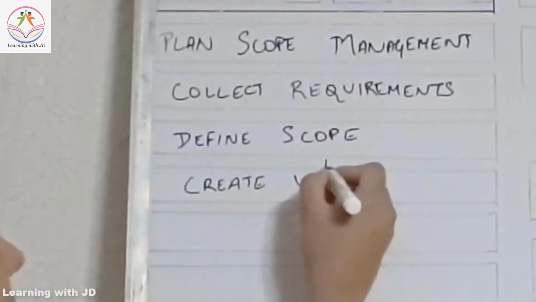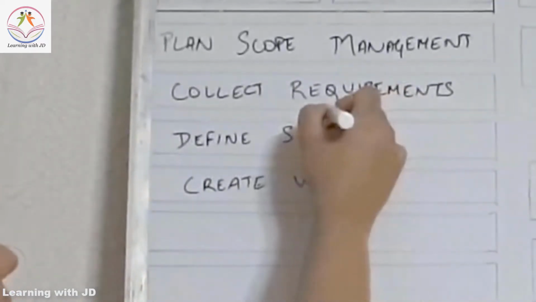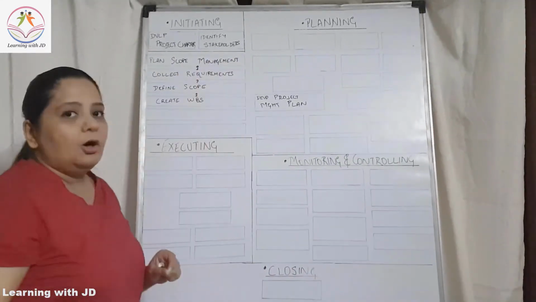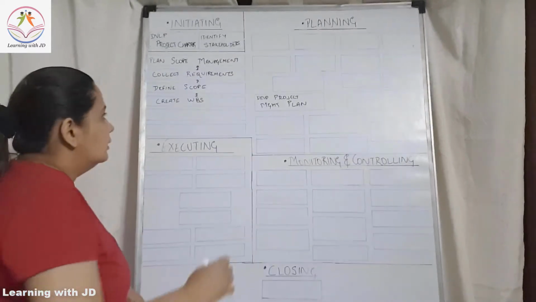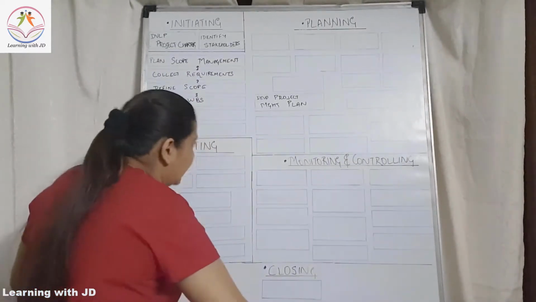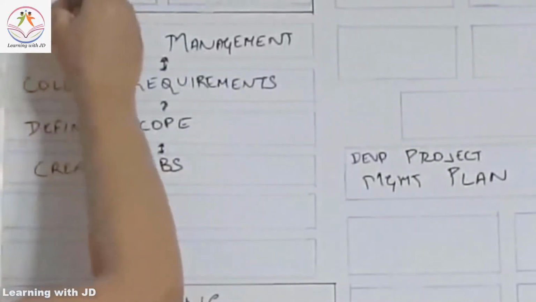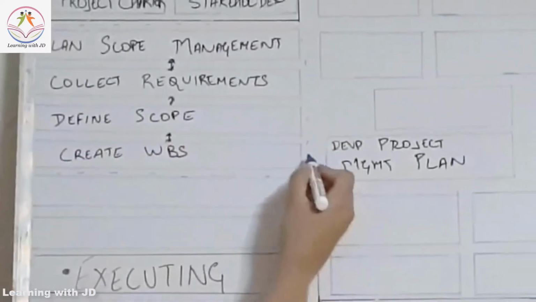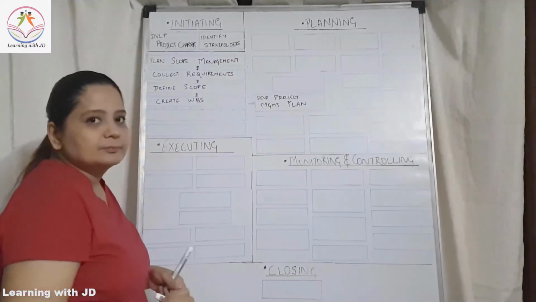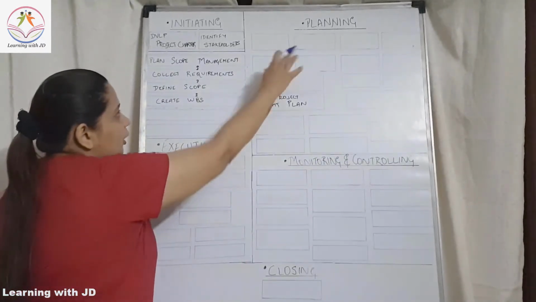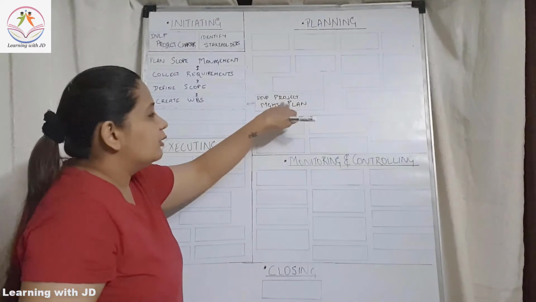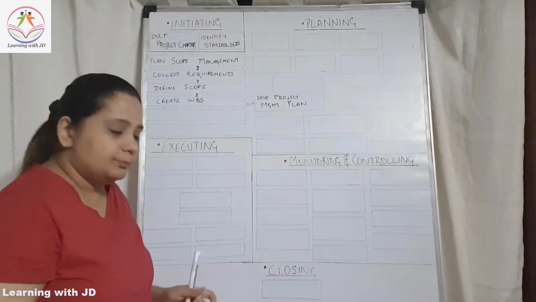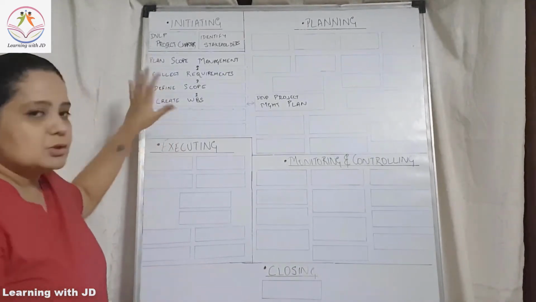All these are interdependent on each other. When I say interdependent, it means that these will all keep on updating. These may all have a dependency on each other. Now this entire part is a part of scope. This will all get into the project management plan. And vice versa also, because there can be other components which are a part of the project management plan and will come and impact your scope. So that's about the scope part of it.